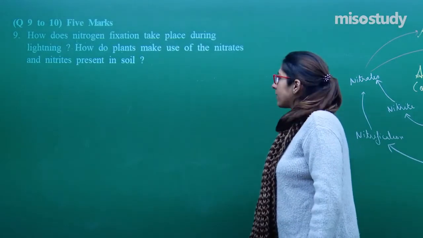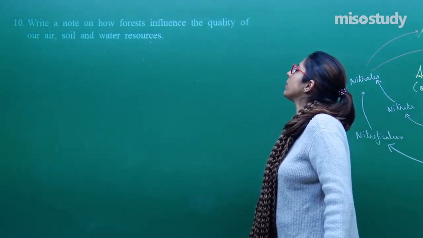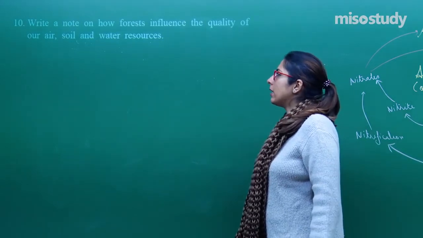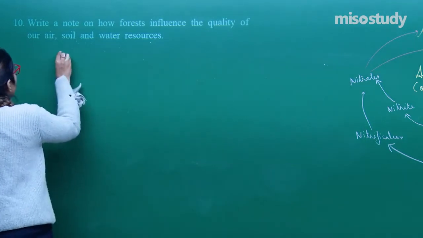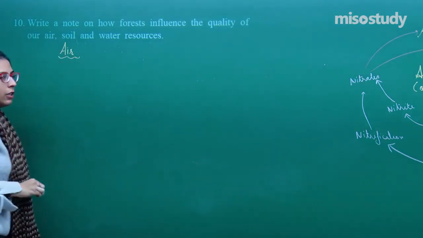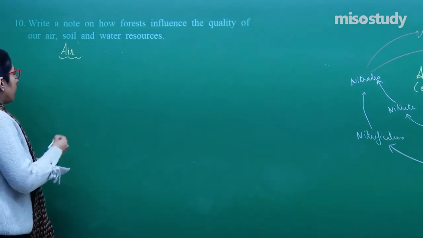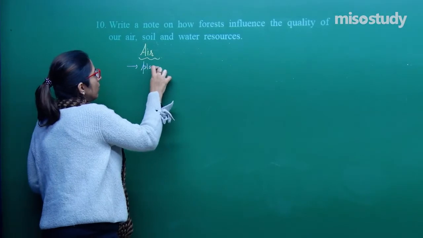Let's move on to the next question, number 10. Write a note on how forests influence the quality of our air, soil and water resources. Very easy, again a direct question. So air. We know that when we plant trees, what is the function of plants?